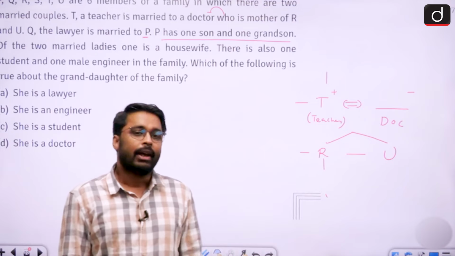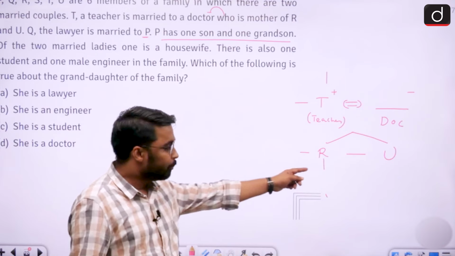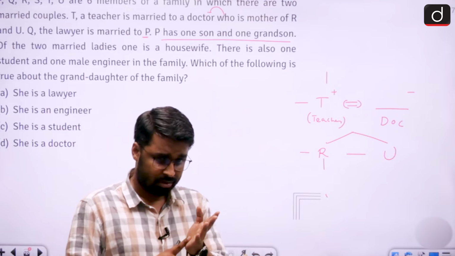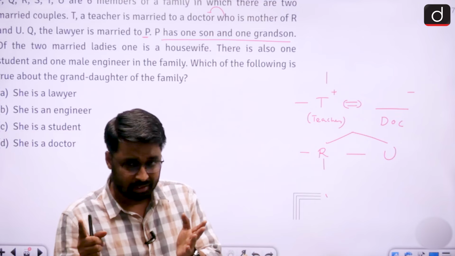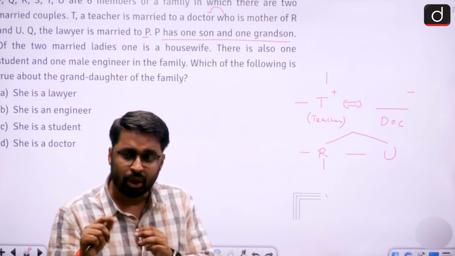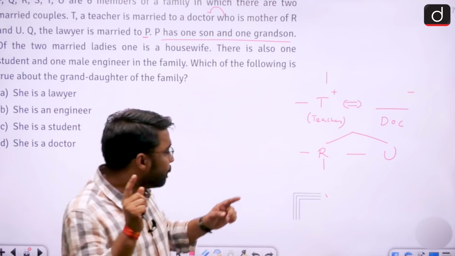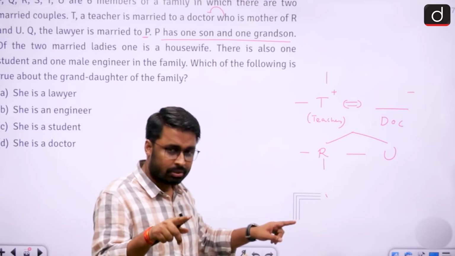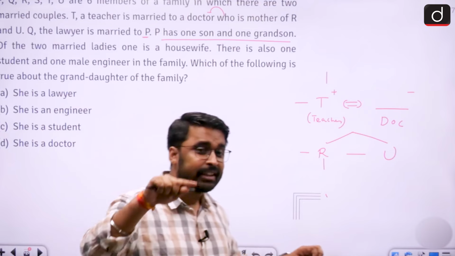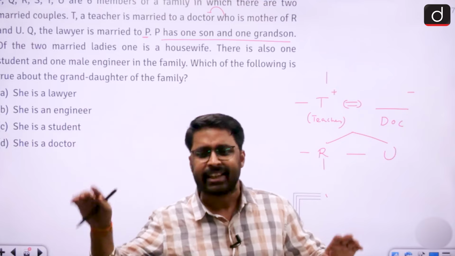Now see, if I place P below R, P will have a son and a grandson. Now who is a grandson, son's son or daughter's son? For P to have a son, first P should be married. And P's grandson will be P's child's son.